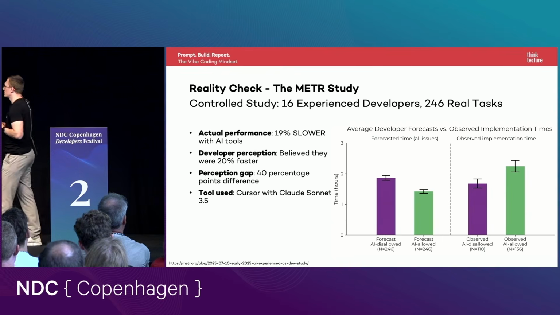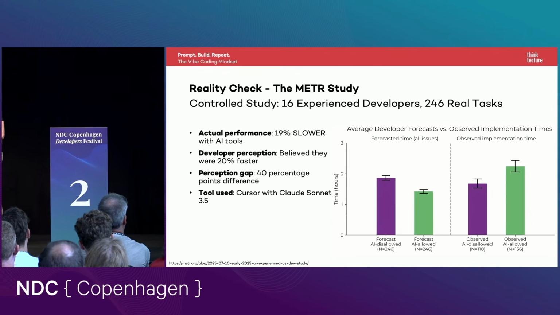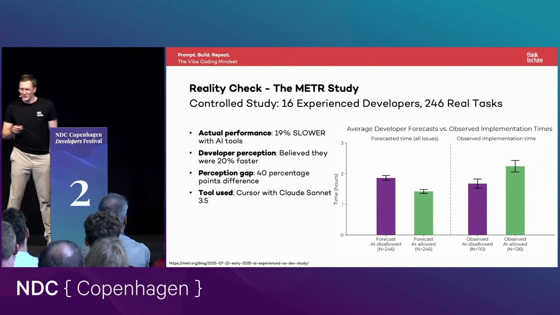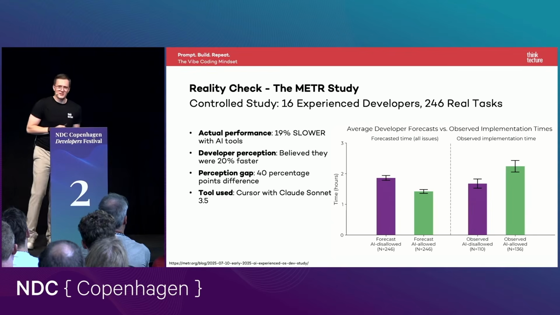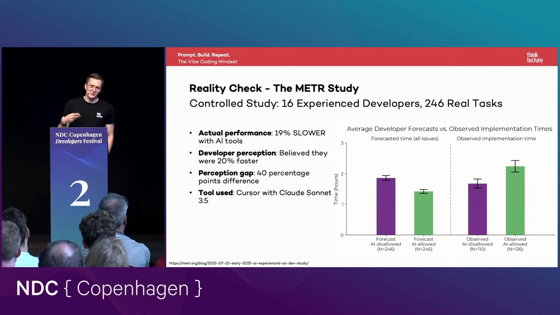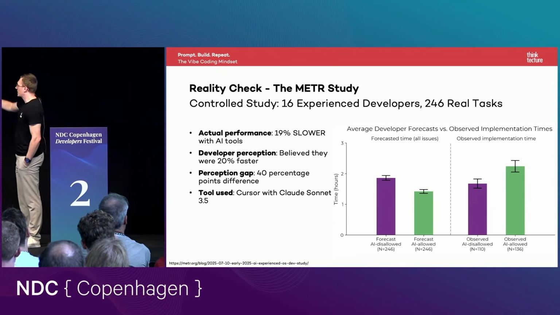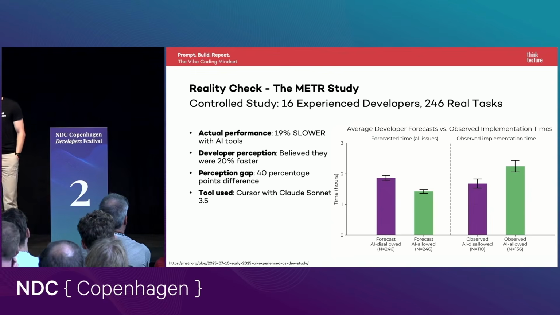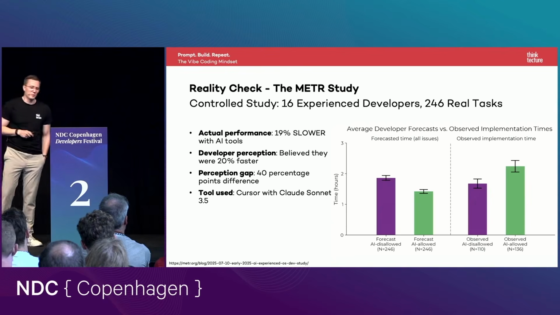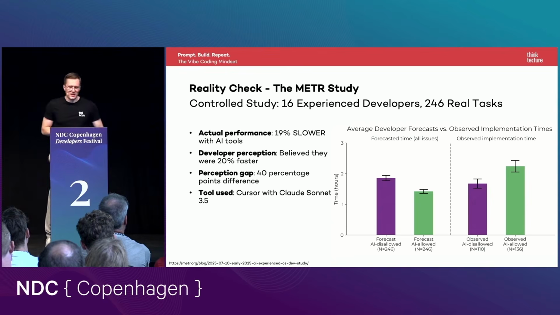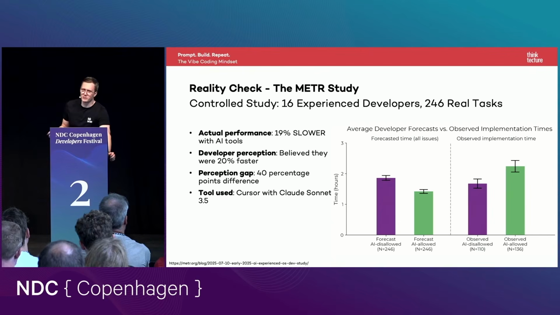And the interesting thing is, of course, the result. We can see that without AI, they were nearly reaching their estimated time. There's also something interesting. So we can see that advanced developers know how long they normally will take for a task. There's something also good. But we can also see the gap on the right side. With the help of AI, they were 19% slower. So this results into a 30% gap. So this is really bad.